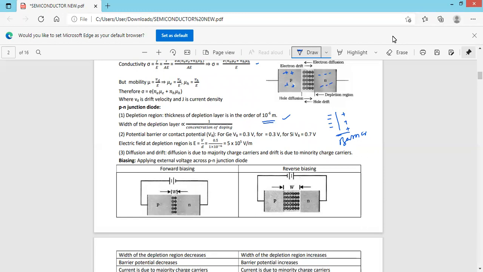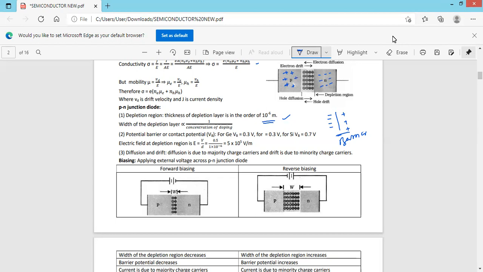The width of the depletion region is inversely proportional to the concentration of doping. If the concentration of doping is less, the width of the depletion region is more. If the doping is more, the majority charge carriers will be more, that is, holes are more on the p side and electrons are more on the n side.